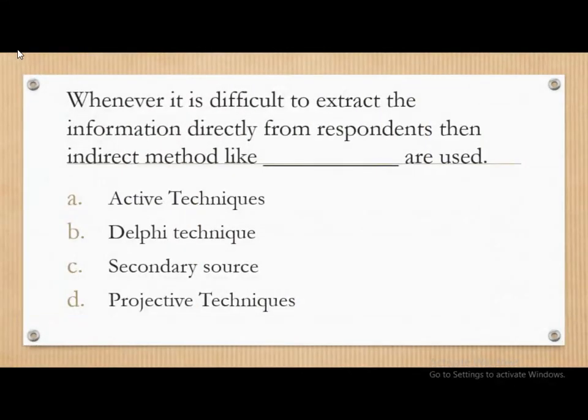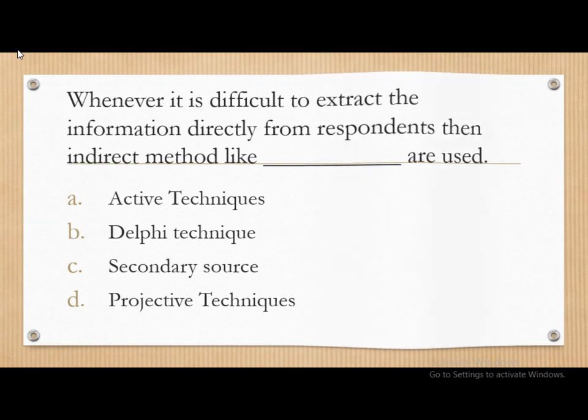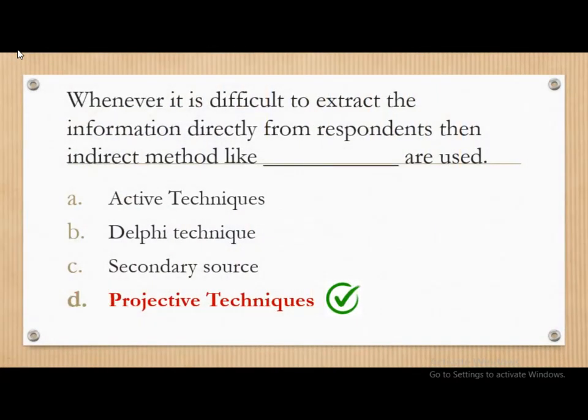Moving on, whenever it is difficult to extract the information directly from the respondent, then indirect methods like dash are used. The options are active techniques, Delphi technique, secondary source or projective technique. And the correct answer is projective techniques. So whenever it is difficult to extract the information directly from the respondents, then indirect methods like projective techniques can be used.